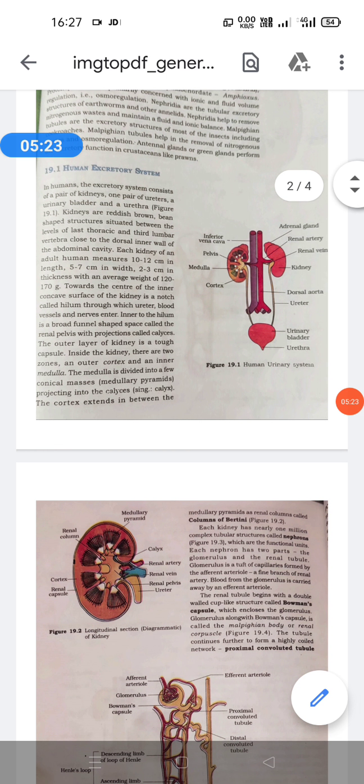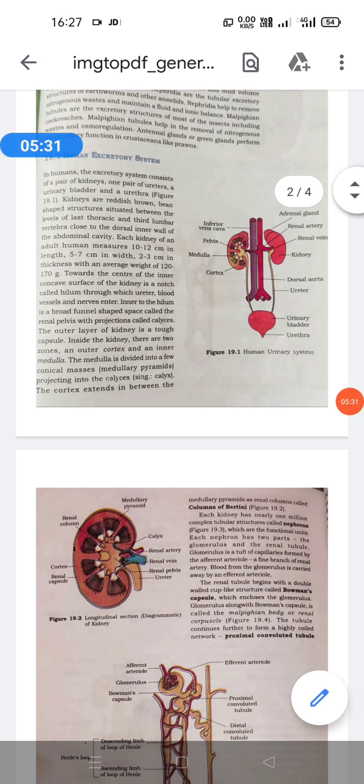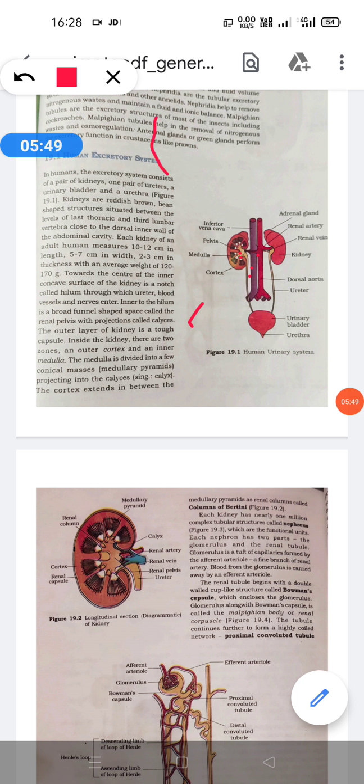Each kidney has an outer side that is convex and an inner side that is deeply concave, bearing a notch, and this notch is called the hilum or hilus. Through it the renal artery and renal vein enter the kidney. Renal means kidney. These are the two kidneys.